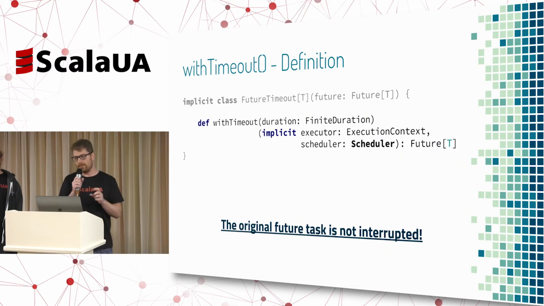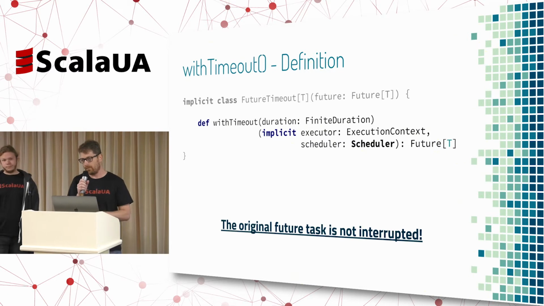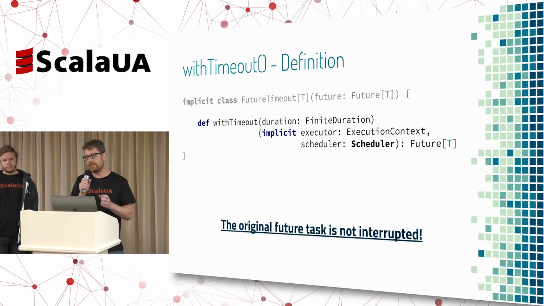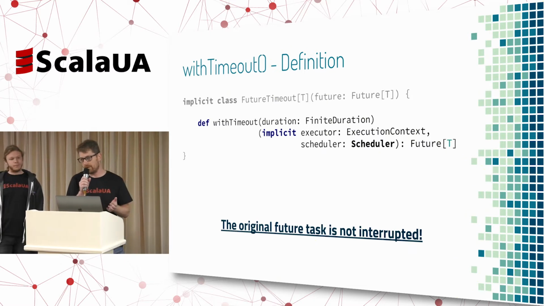Excellent. And the important thing here to remember is that we are not canceling the original future. Why are we not canceling? Because Scala Future doesn't have a cancellation mechanism. Okay, so basically your future will be a new one that will contain a timeout exception, but the original one will continue to run. Right? It is not the best thing that you can expect, but using Scala Future, that's the best we can have.